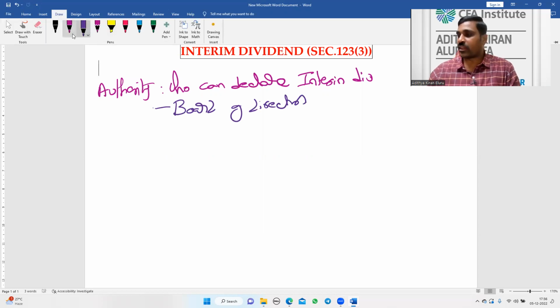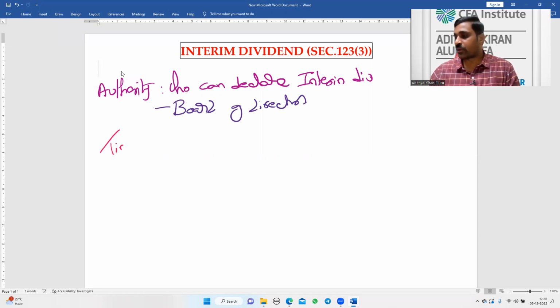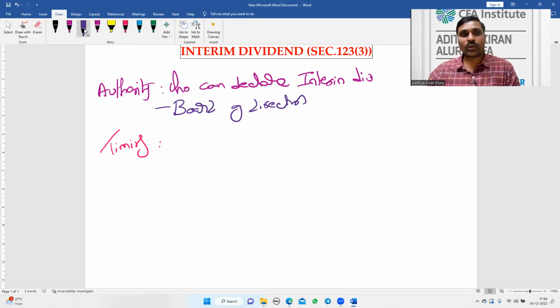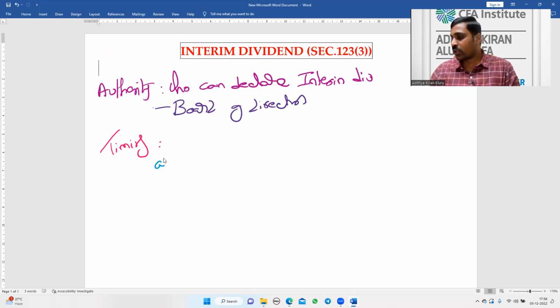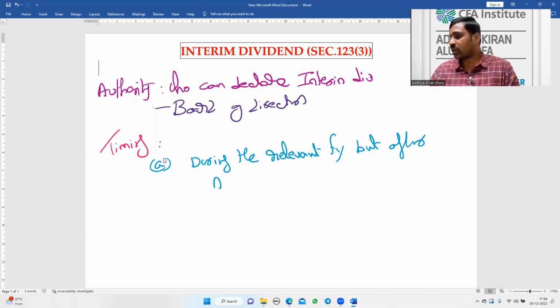Next, timing. When can the interim dividend be declared? There are two time limits. The first time limit is during the relevant financial year, but after the AGM of the previous financial year.